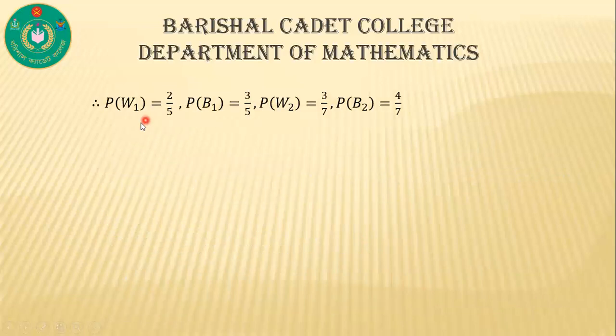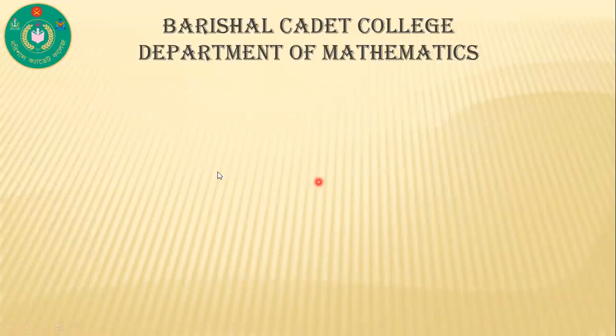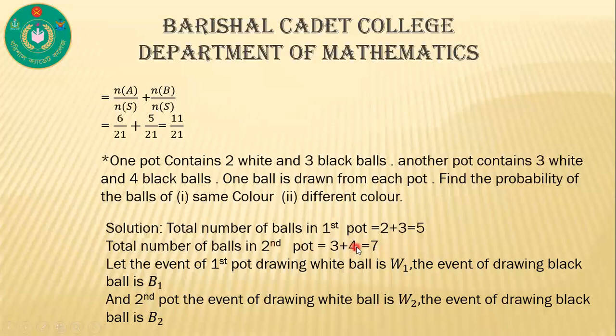So we can write P of W1 is equal to 2 by 5, because here, given that the first pot has 2 white balls and the total is 5 balls. So P of W1 is equal to 2 by 5, and when it is a black ball, the probability is 3 by 5.